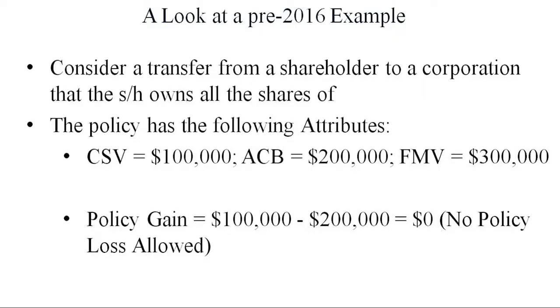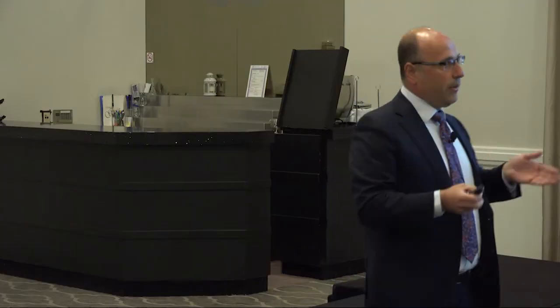So policy gain pre-2016, simple calculation. Value, which equals proceeds of disposition, which equal cash surrender value of $100,000, minus adjusted cost base equals $200,000 in this scenario. My policy gain was $0. So if I were to transfer in individually this policy, I'd have absolutely no tax to report on an individual basis.